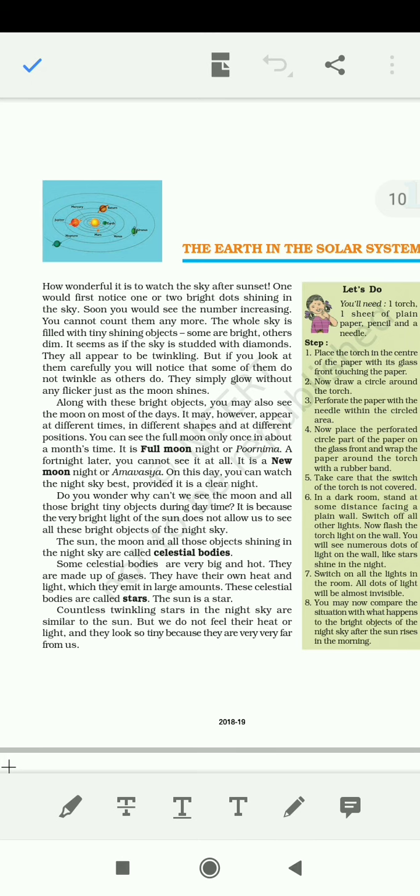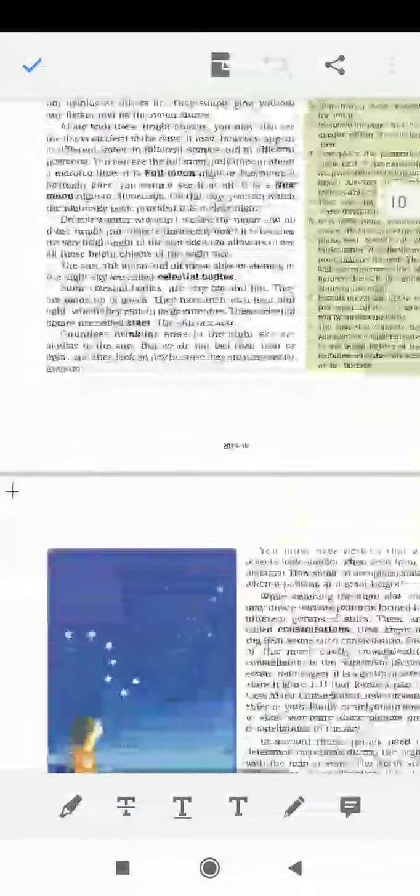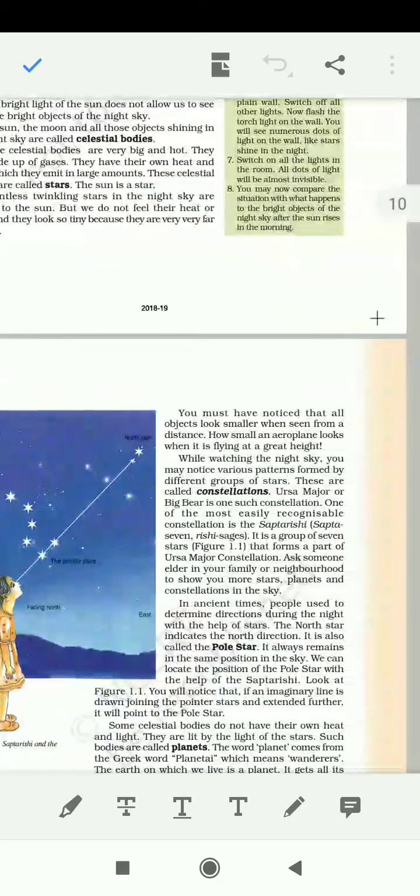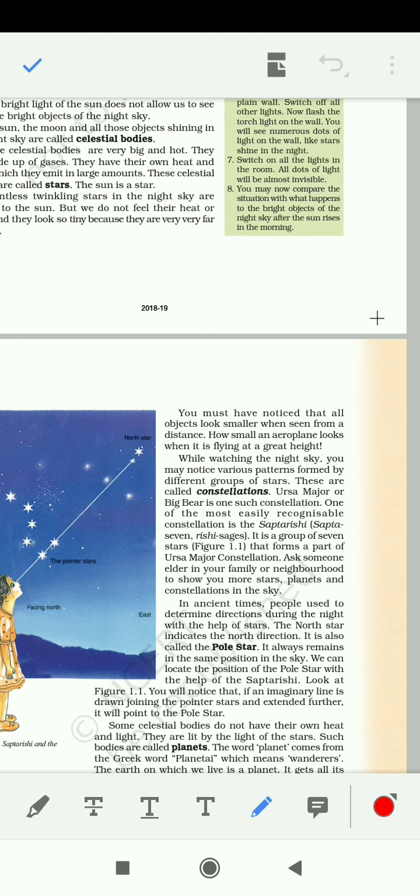So, coming to the constellations. What are constellations? Constellations are nothing but a type of pattern made by different groups of stars. There are some examples like Ursa Major or Big Bear. Apart from that, Saptarishi, you all must have heard about Saptarishi.